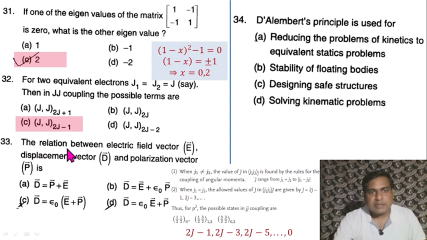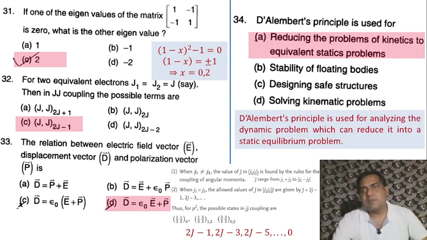Question 33. The relation between the electric field vector E, displacement vector D and polarization vector P. The correct option is D: D equals epsilon naught E plus P. Question 34. D'Alembert's principle is used for reducing the problems of kinetics to equivalent static problems.